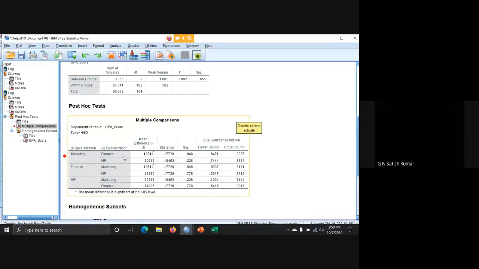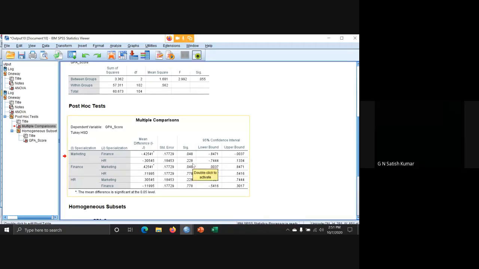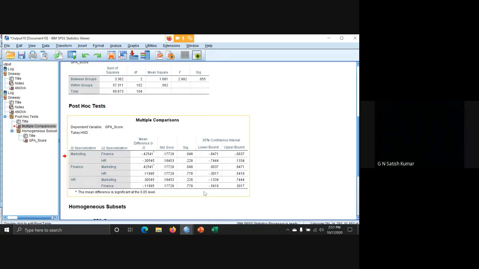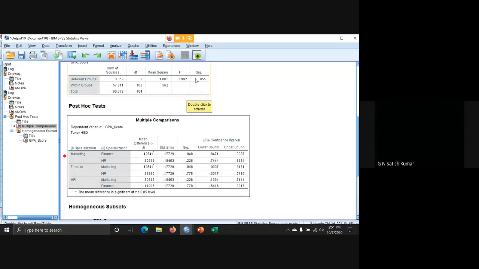Marketing and finance: see, the significant value is less than 0.05, right? Marketing to HR is not significant. And in the same way, finance to marketing there's a difference. Finance to HR there's no difference. HR to marketing there is no difference, and HR to finance also no difference. Even though the system is saying at the post hoc level using the Tukey method there is a difference, overall the system is not showing a difference. So we don't need to consider this post hoc test. Okay. Is it okay? Yeah.